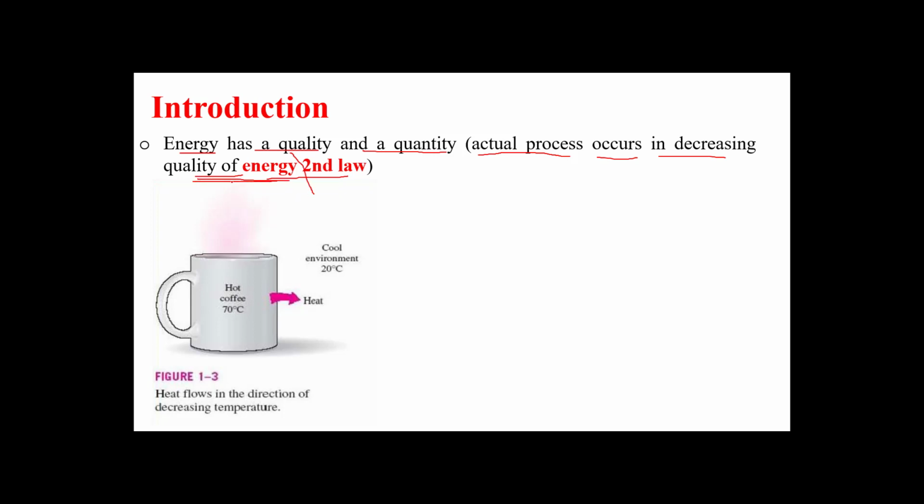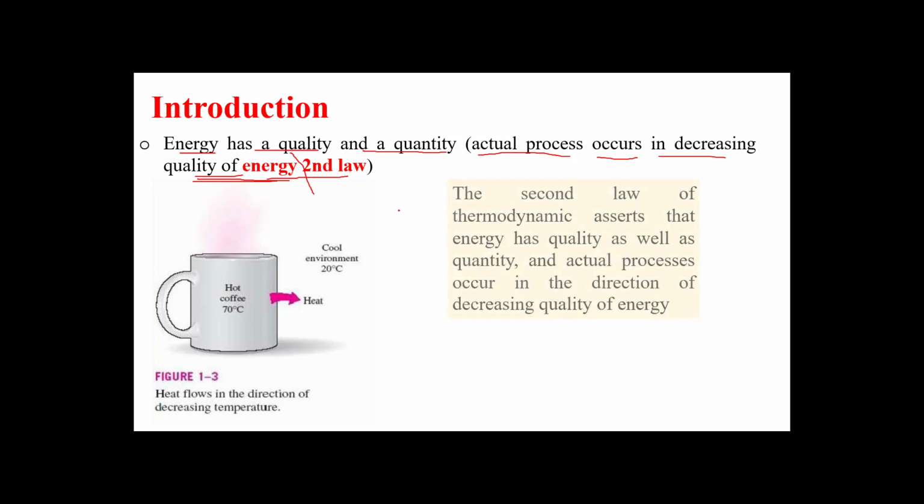So what does that mean? Energy has quality and a quantity. Let me read this statement. The second law of thermodynamics asserts that energy has a quality as well as a quantity, and actual processes occur in the direction of decreasing quality of energy.